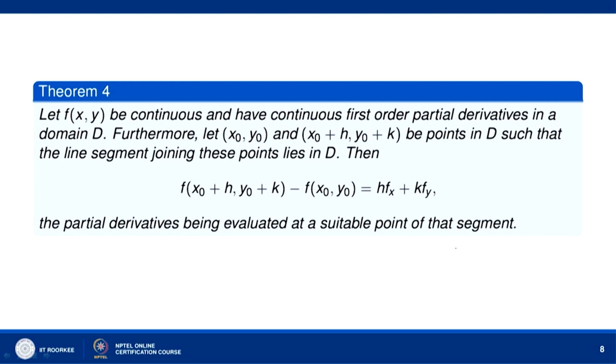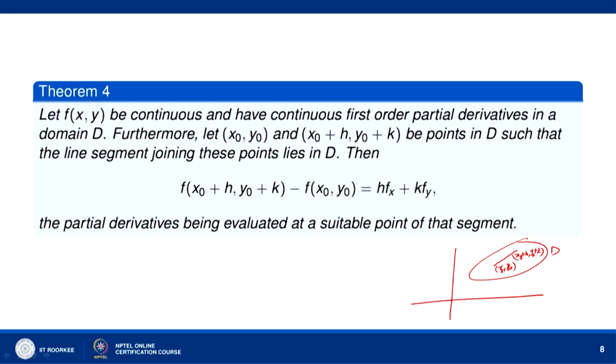So, suppose you take any domain in the xy plane, let us take the domain D. Say one point is here, another point is (x0+h, y0+k) in D. So, (x0,y0) is here, this is x0, this is y0, and (x0+h, y0+k) is here, such that the line segment joining these points also lies in D.